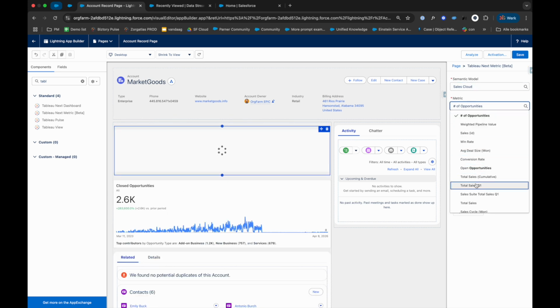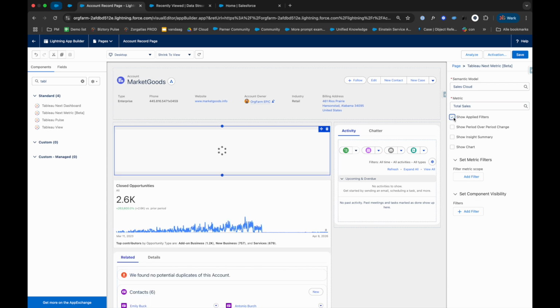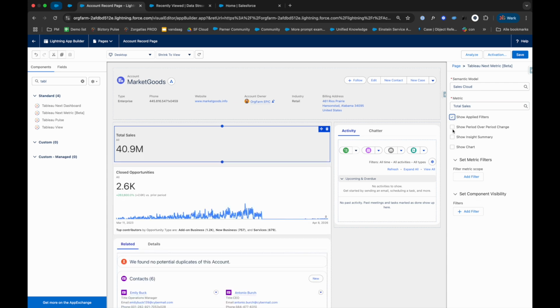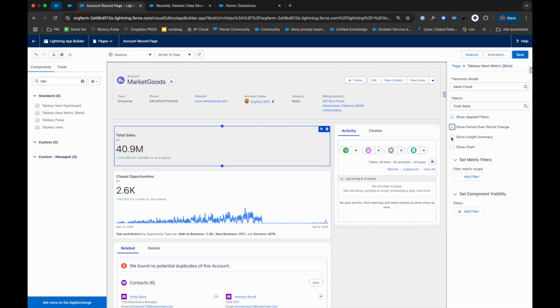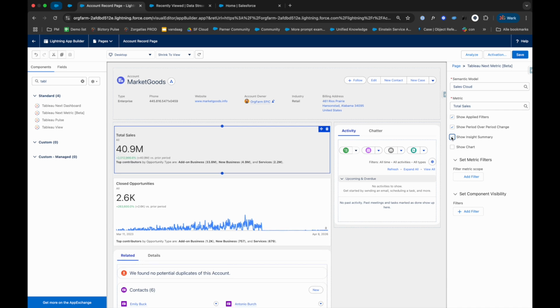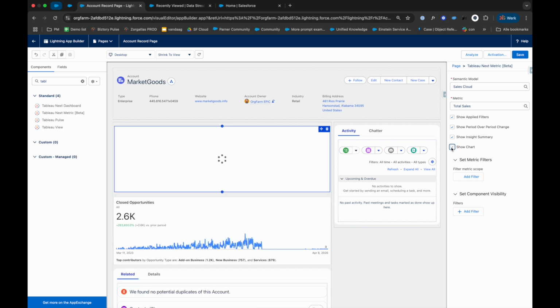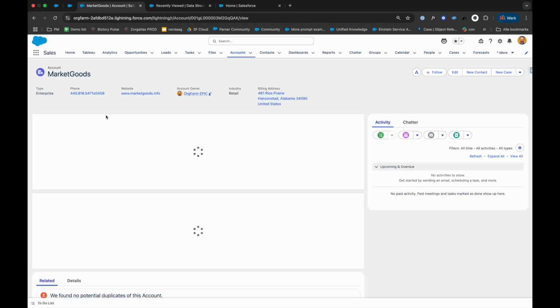I want to monitor the total sales, and I can put it there as a base number, or I can also show which filters are being applied. I can add a period over period change. I can even add an AI interpretation of what is being asked. And last but not least, I can actually show the chart. So if I now would just click save, from now on, it's always available on each of my account pages.